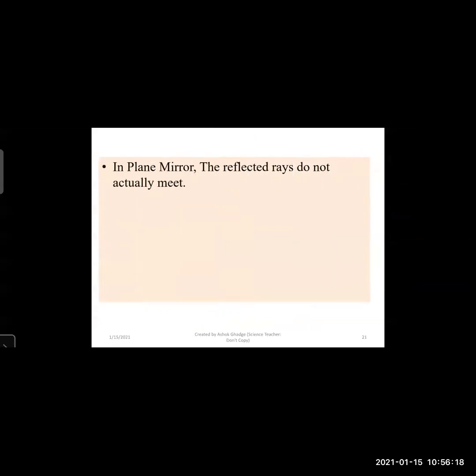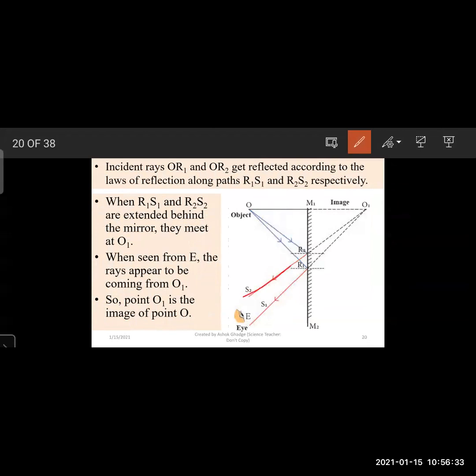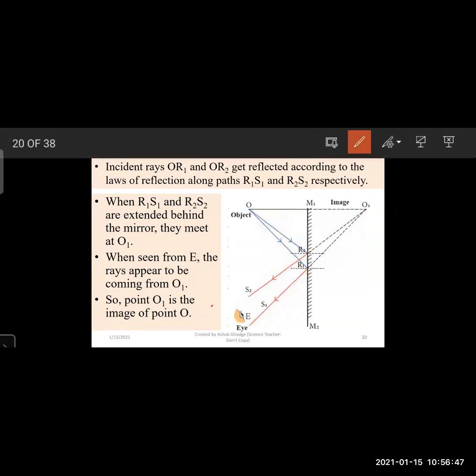Now, we will see in a plane mirror, the reflected rays do not actually meet. The formation of that image is just the extension of reflected rays. Therefore, actually these rays are coming from the point O. If we extend them, we get that O1. But when we see from our eye, we think that it is coming from O1.